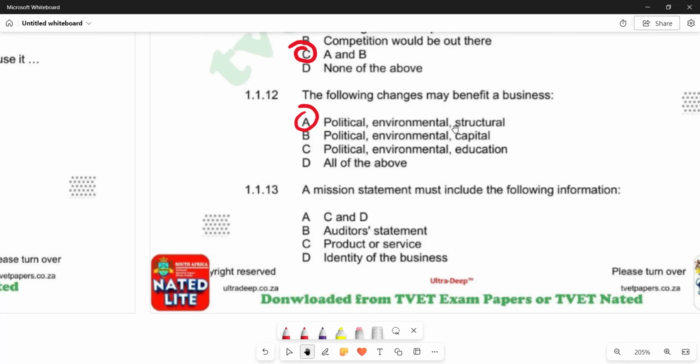A is saying C and D, then B is saying auditor statement, C is saying product or service, D is saying identity of the business. So you'd see that a mission statement includes the product or service. The product or service that you are offering should be inside the mission statement, or it should be a component of the mission statement. And then even the identity of the business again is correct. It should be there. It's reflected in the mission statement. So we are having C and D being correct there. So it means A is correct.